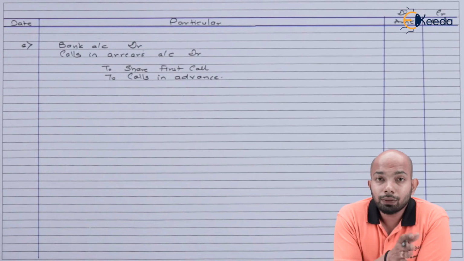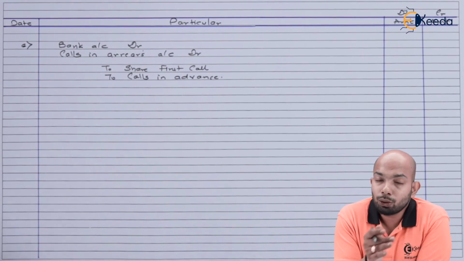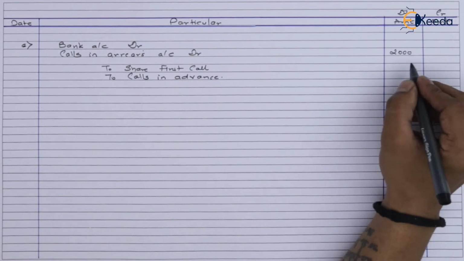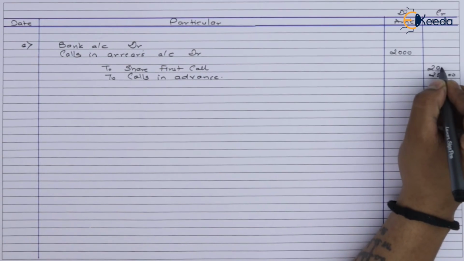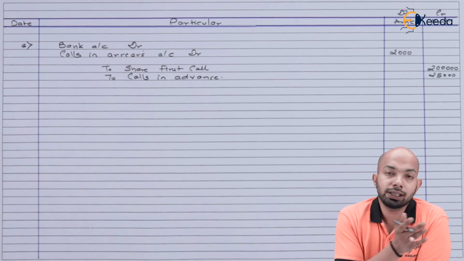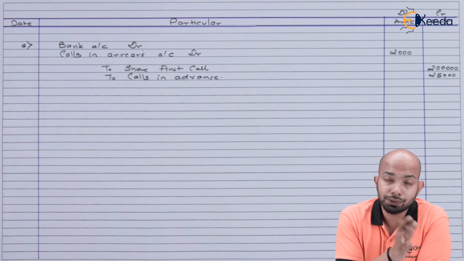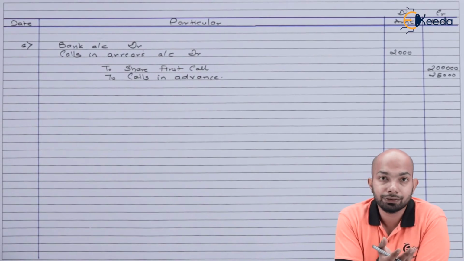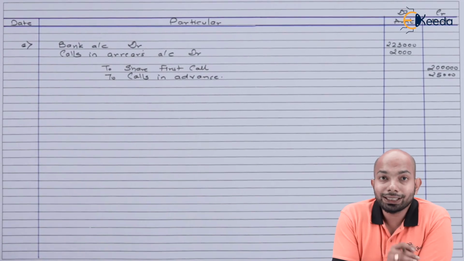Now in terms of calls in advance and calls in arrears, we know the amount. Let's post that amount there. The share first call value we know, that is 2 lakh rupees. Calls in advance we know, 25,000. Calls in arrears we know, 2,000. So the balancing figure will be the bank amount, or rather the amount that we have already received. So basically we have received 2,23,000 here.